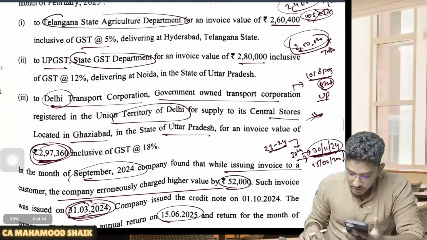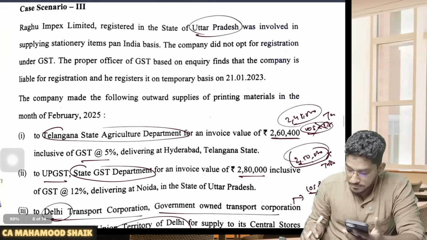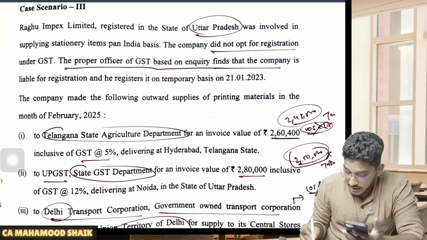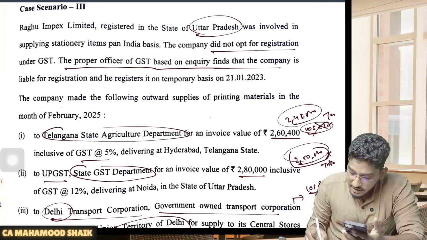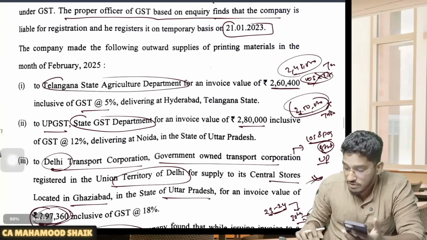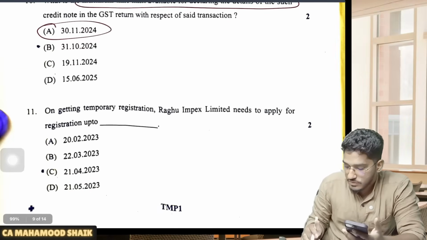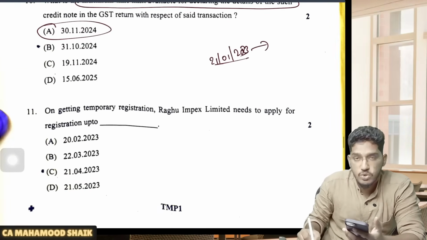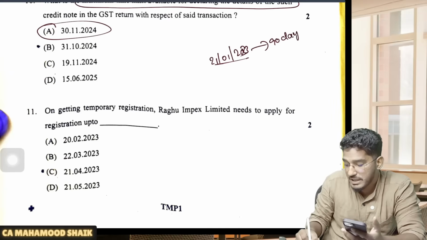Next one. Few more details here. Now they talk about temporary registration. The company did not opt for registration. The proper officer of the GST conducted an inquiry, and he granted the registration on a temporary basis on 21st of January 2023. See, 21st of January 2023, temporary registration has been granted. In case of suo motu registration, within 90 days, you have to submit an application.